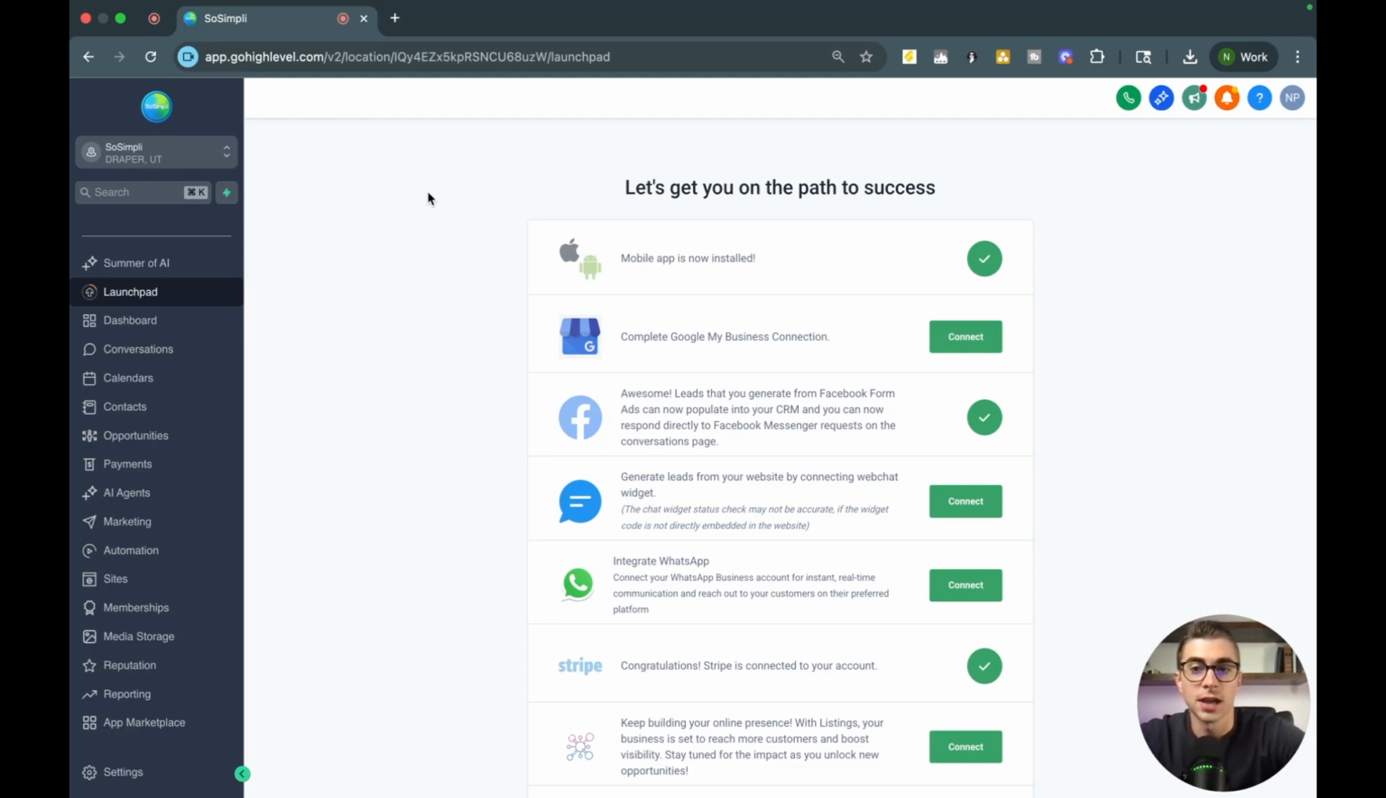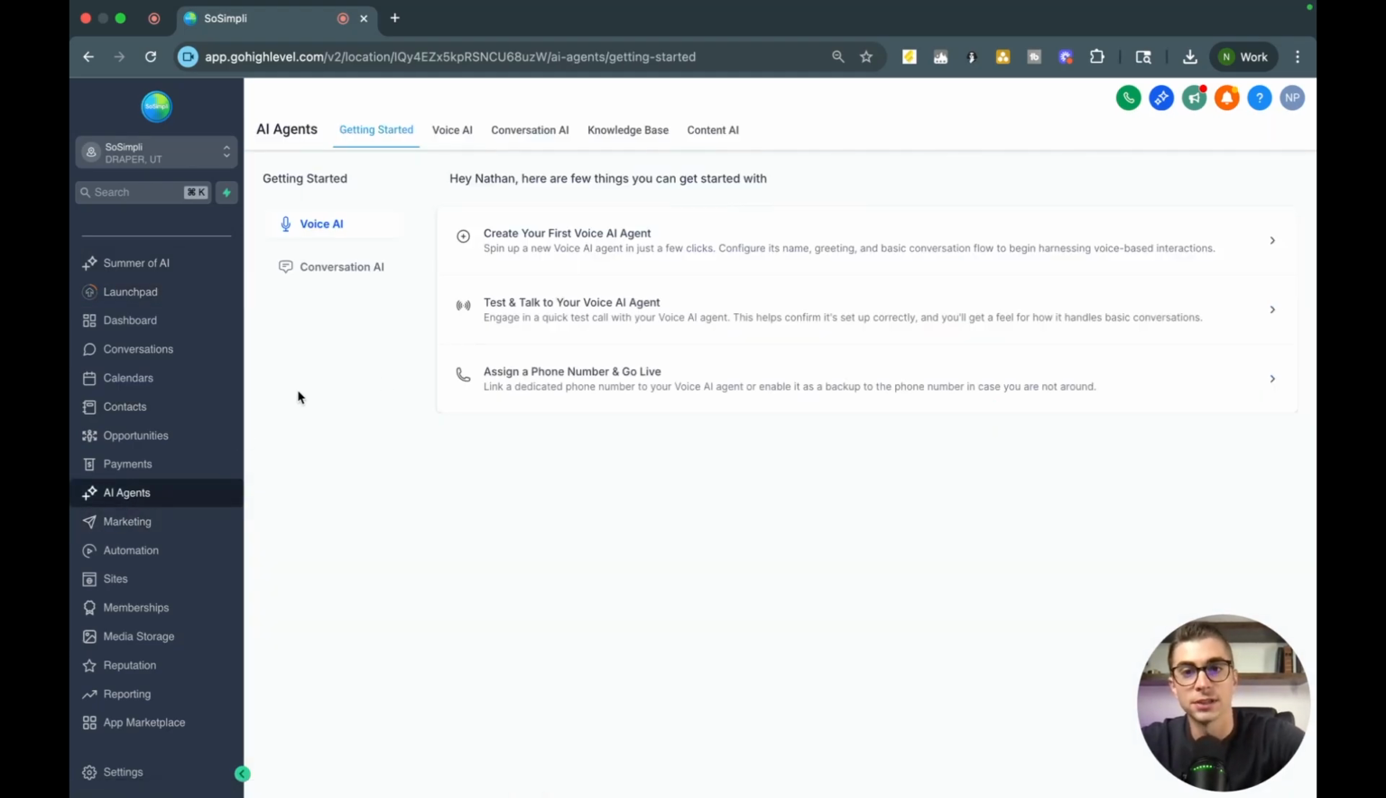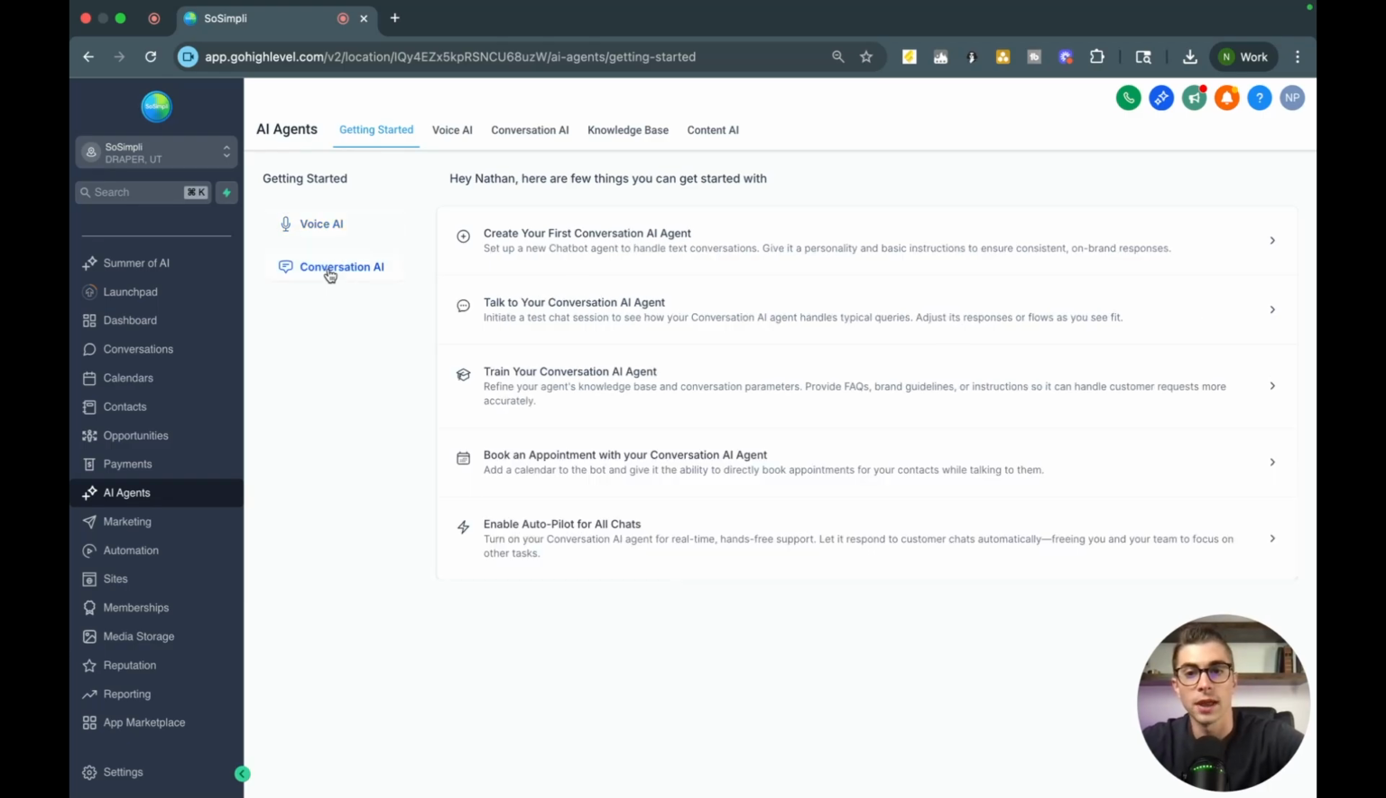So if this is your first time in HighLevel, what you're going to do is come over here to the left side and find the tab that says AI agents. Now, when you click into AI agents, you're going to see two types of agents: a voice AI agent and a conversational AI agent. Today we're going to focus on conversational AI. I have other videos that go over the voice AI features, but let's start here.